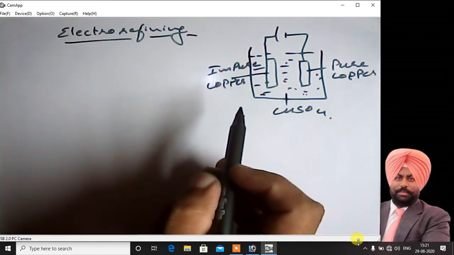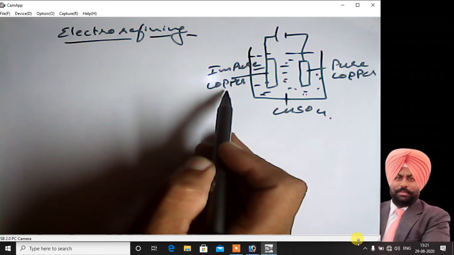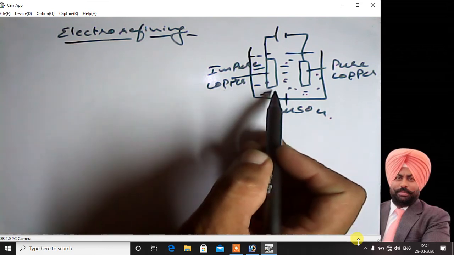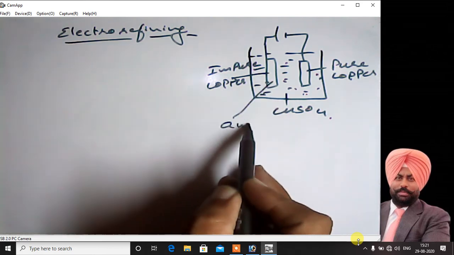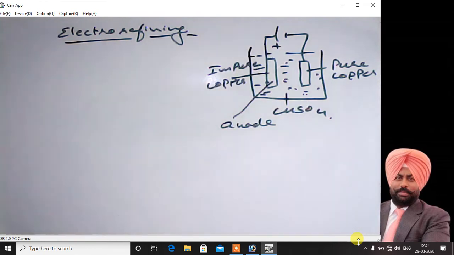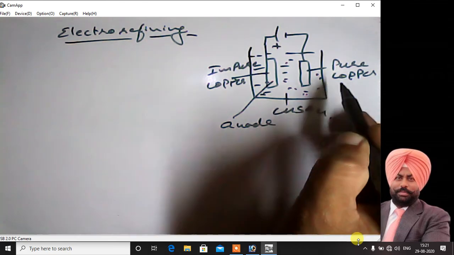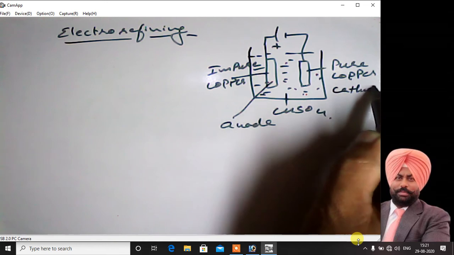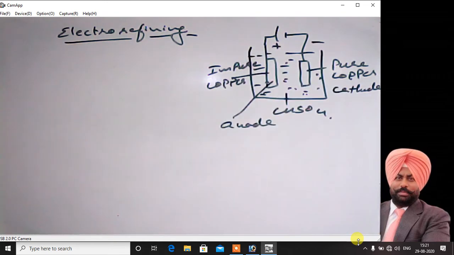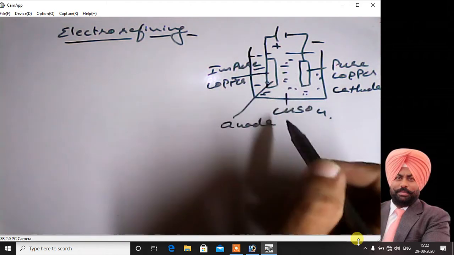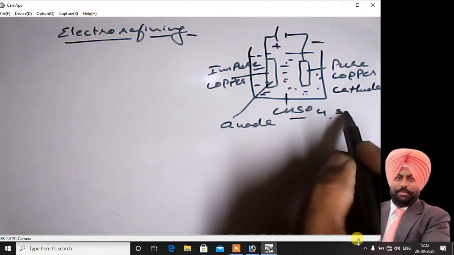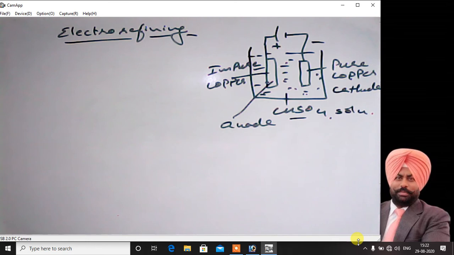Therefore, we are using this impure copper in the electrolysis process as the anode. Because we have to extract copper from this impure rod, we will be using a pure rod as the cathode. Since we have to perform an electrolysis, we have to take an electrolyte, which will be copper sulfate solution.